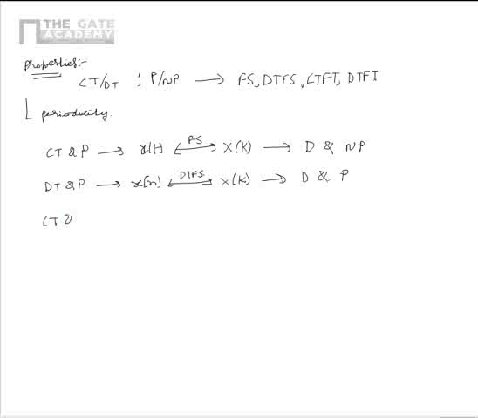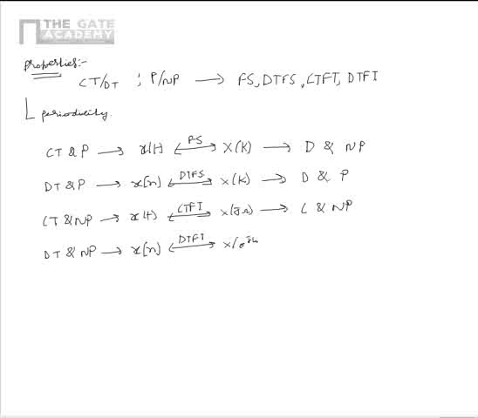Now let us consider continuous time and non-periodic signals. In this case, the frequency representation is given by continuous time Fourier transform. So by the nature of it, x of j omega is continuous and non-periodic. Finally, let us consider discrete time and non-periodic signals. In this case, the frequency representation is given by DTFT, and by the nature of it, the frequency domain representation is continuous and periodic.